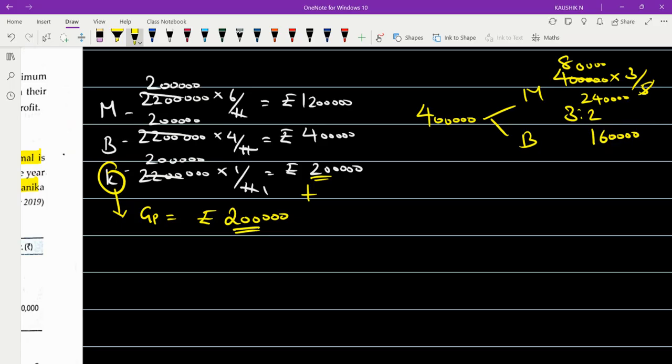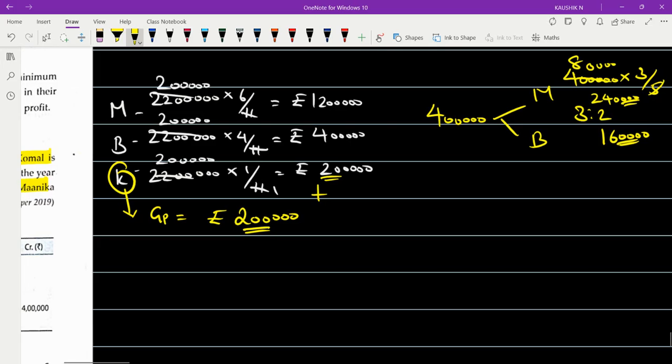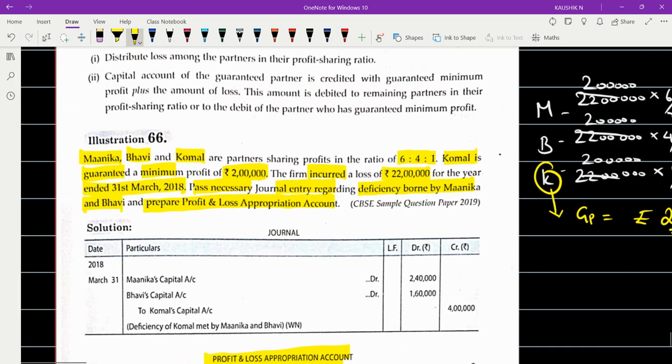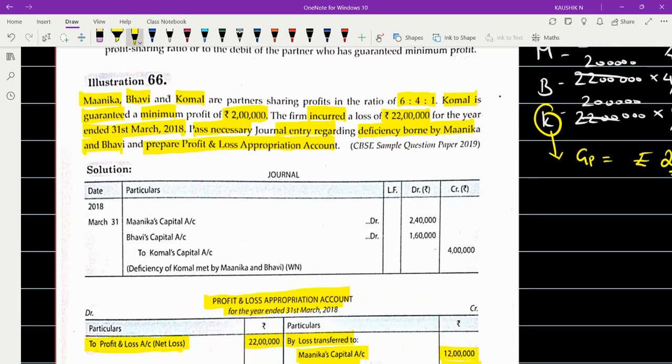So அப்போ என்ன ஆகும்? இந்த டெஃபிஷியன்சின்னு பார்த்தோன்னா M should bear the deficiency of 2,40,000 and B should bear the deficiency of 1,60,000. Altogether, they have to bear the deficiency of 4 lakhs in this ratio. So, அப்போ guaranteeing partner's capital account is debited. நம்ம நேற்றுக்கு ஒரு என்ட்ரி பார்த்தோம் ஞாபகம் இருக்கா? டெஃபிஷியன்சிக்கான ஒரு என்ட்ரி, guaranteeing partner's capital account is debited to guaranteed partner.